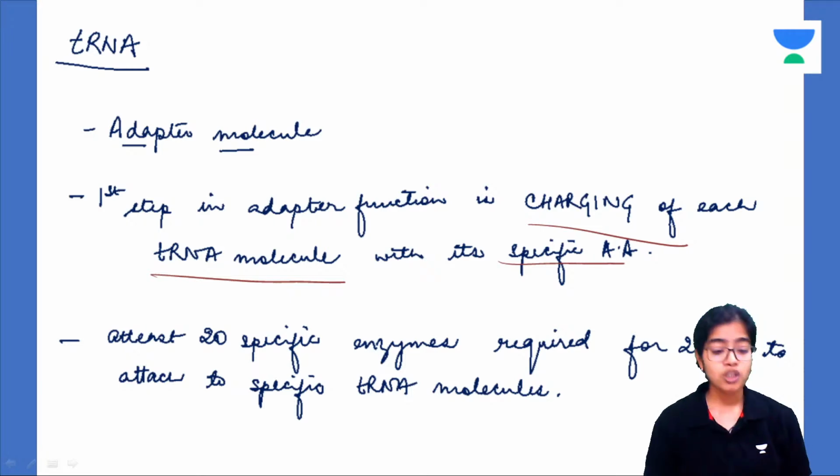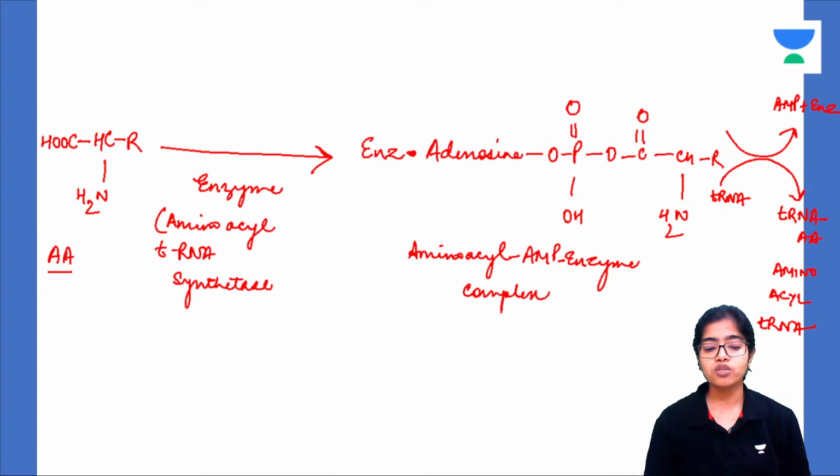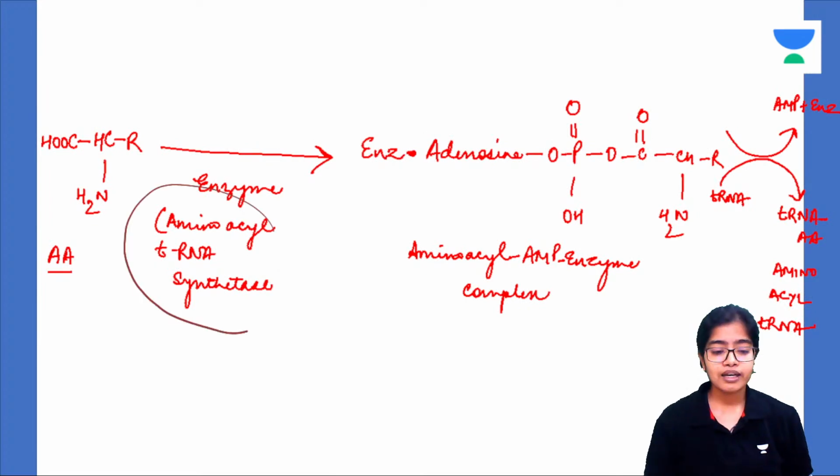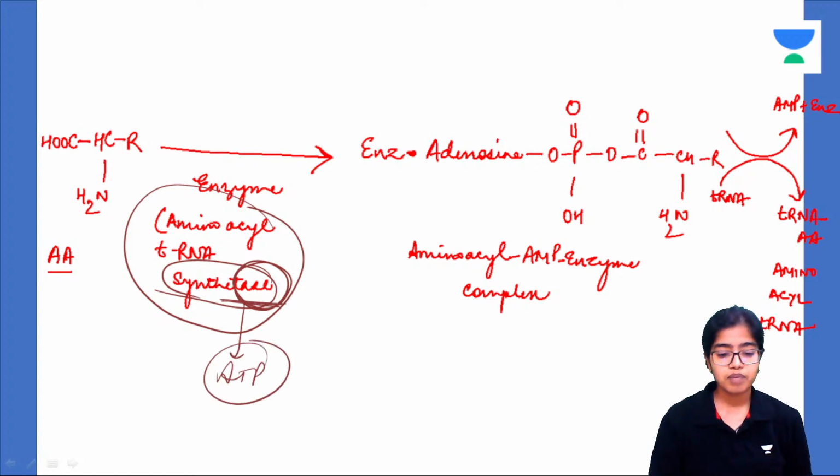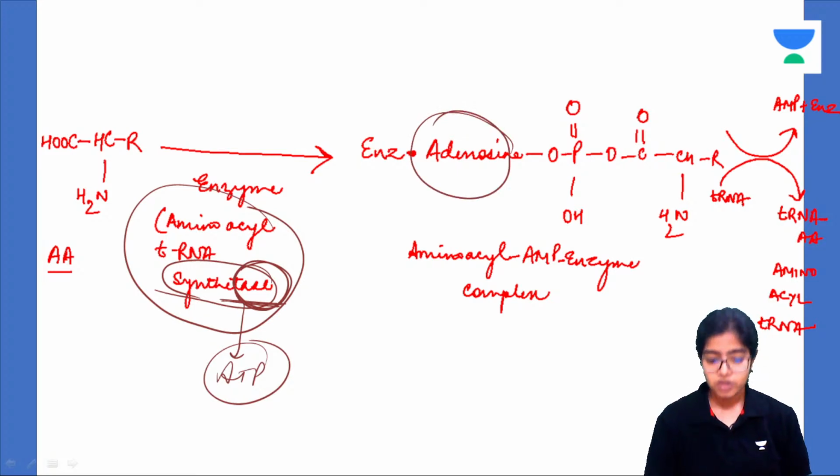And what is this enzyme that is going to charge? It is amino acyl tRNA synthetase. Synthetase. Why am I singing along here? Because I want you to focus on synthetase. Synthetase means it requires ATP. And where is this ATP? Can you see adenosine? Understood.